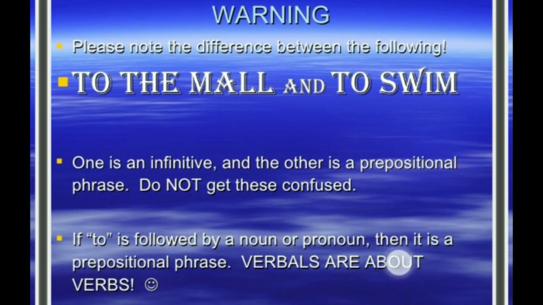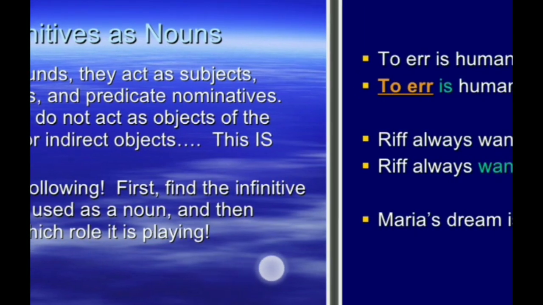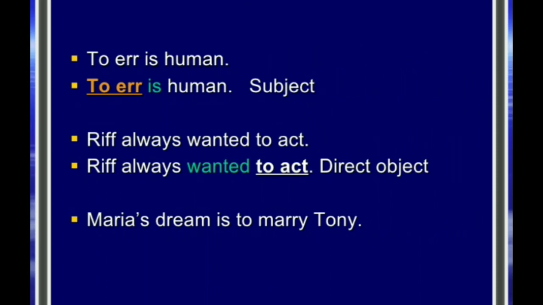Okay students, so infinitives as nouns we had studied. Just like gerunds, they act as subject, direct object, and predicate nominatives. Note, they do not act as object of the preposition or indirect object. This is different. Look at the following. First, find the infinitive that is being used as a noun and then determine which role it is playing. So, to err is human. To err becomes a subject.